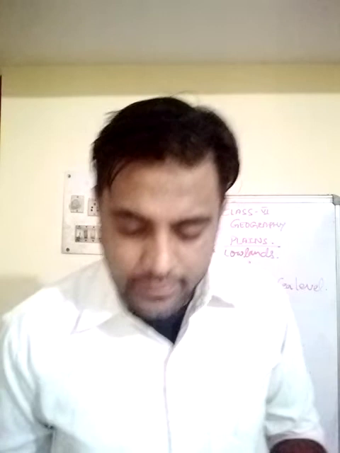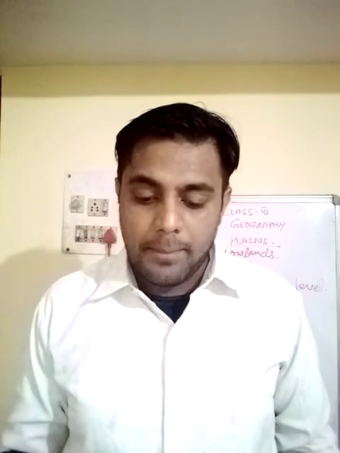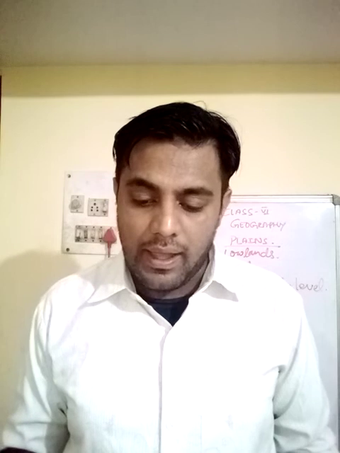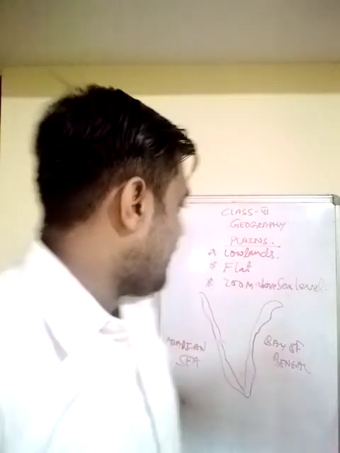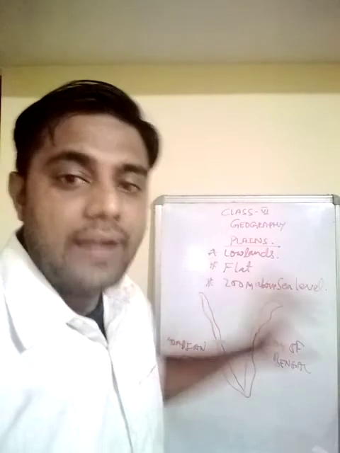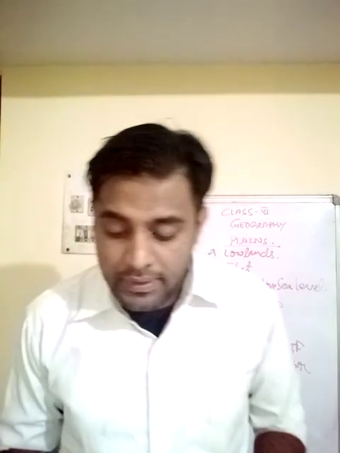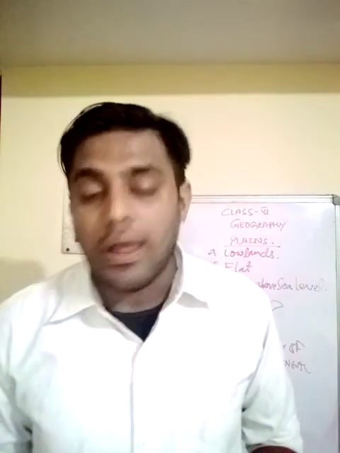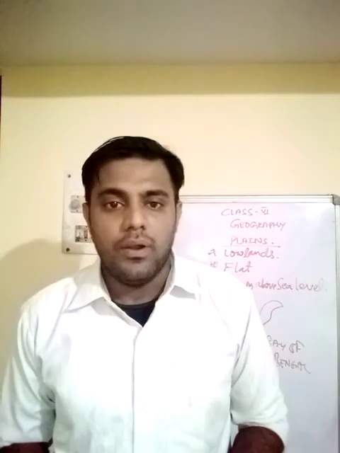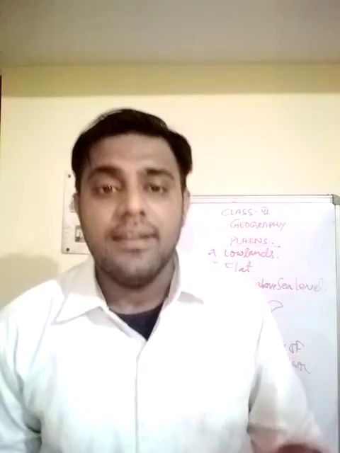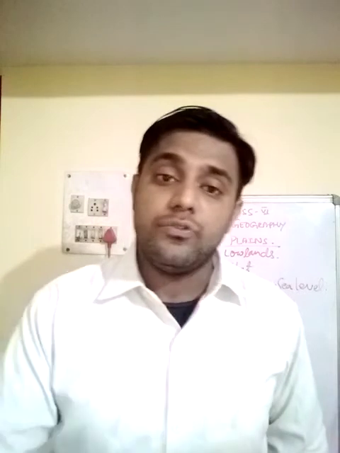A peninsula is a piece of land that is surrounded by water on three sides and joined to a larger landmass. The peninsular plateau of India and the Malay Peninsula are two examples of peninsulas attached to the continent of Asia. You can understand that this part which we have drawn here, the southern part, is the peninsular plateau of India. Europe is a peninsula of peninsulas. Europe is one of the largest peninsulas of the world. An entire continent is actually one large peninsula. That's why it is known as the peninsula of peninsulas.